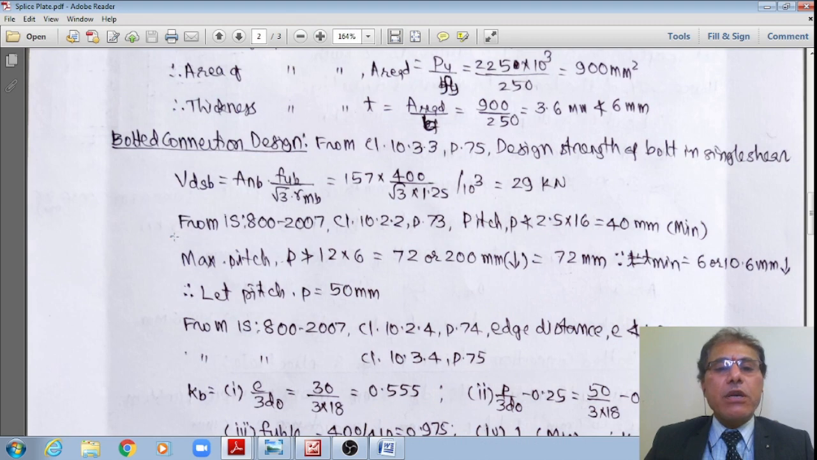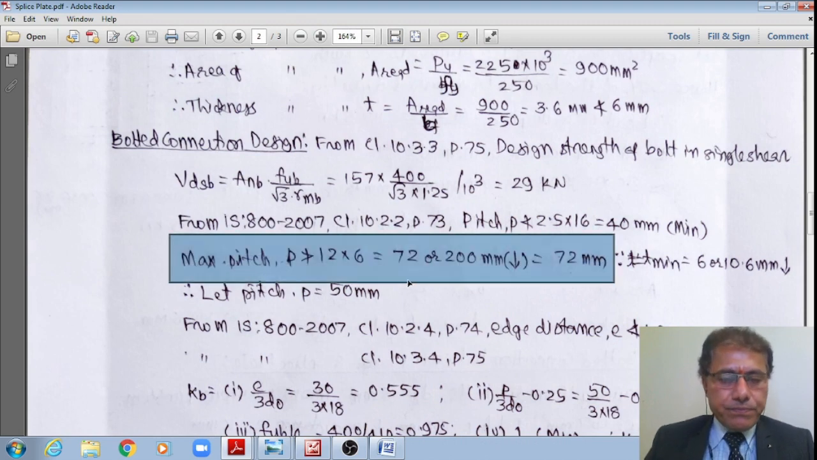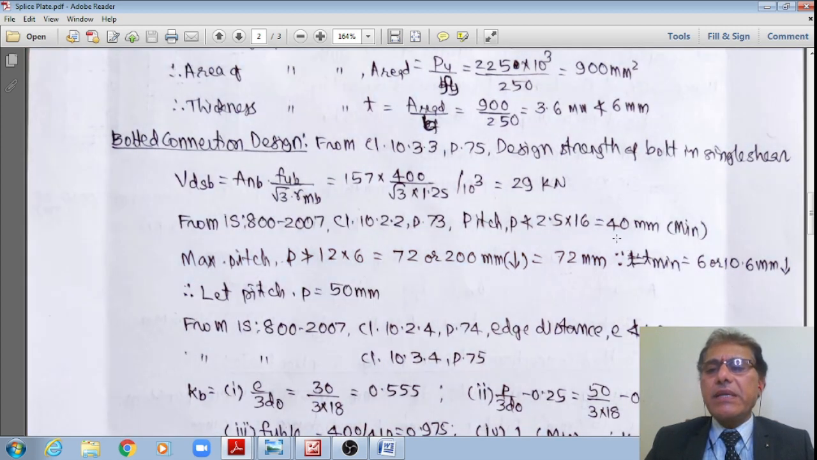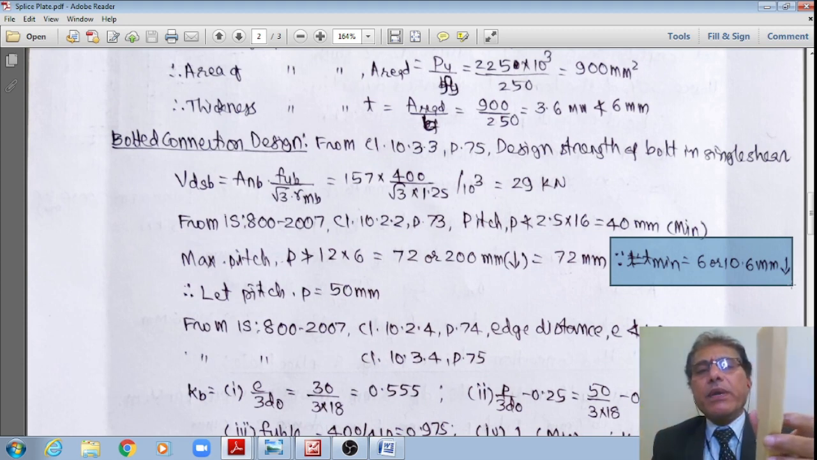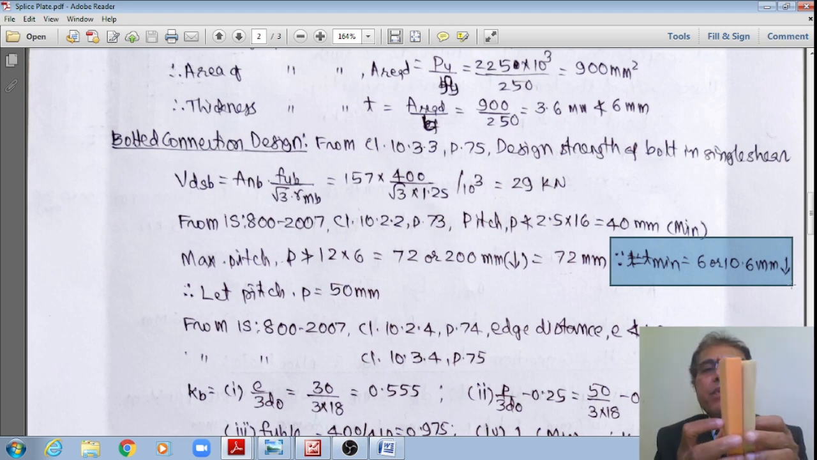However, the maximum pitch shall not be more than 12 times T. Please see that here I do have the thickness. The connection is between a flange plate of 6 mm and a flange plate of 10.6 mm, and I'm assuming I have already obtained the thickness of the splice plate as 6 mm. Therefore, out of these, whichever is minimum will govern the design for the bearing.